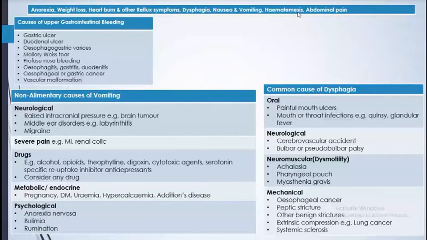Severe pain like myocardial infarction and renal colic, even a severe infection, renal colic and myocardial pain, the patient gets vomiting. And drugs like alcohol, opioids, theophylline, digoxin, cytotoxic agents, and serotonin, those drugs also cause it; any drug can cause vomiting. And metabolic causes: pregnancy, definitely in pregnancy the patient is nauseated and there is vomiting. And diabetes, uremia, hypercalcemia, and Addison's disease.